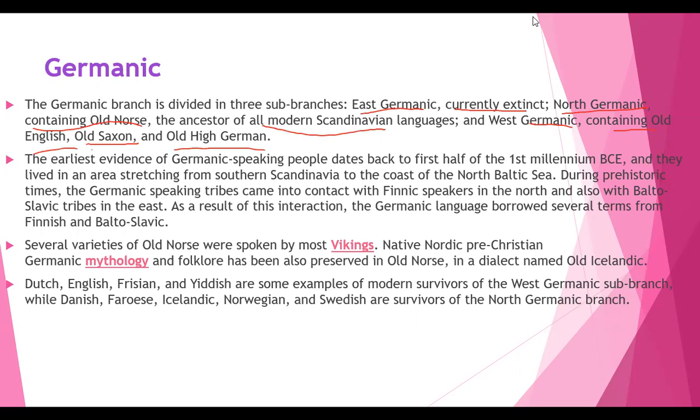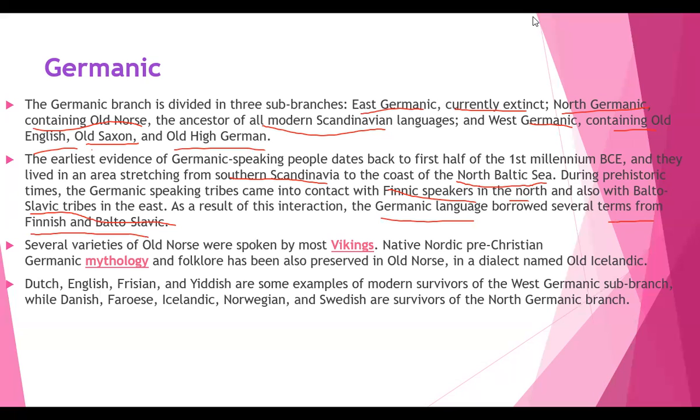So the earliest evidence of the Germanic speaking people dates back to the first half of the first millennium BC. They lived in an area stretching from southern Scandinavia to the coast of the North Baltic Sea. During prehistoric times, the Germanic-speaking tribes came into contact with Finnic speakers in the north and also with Balto-Slavic tribes in the east. As a result of this interaction, the Germanic language borrowed several terms from Finnish and Balto-Slavic. Right, very, very important point.